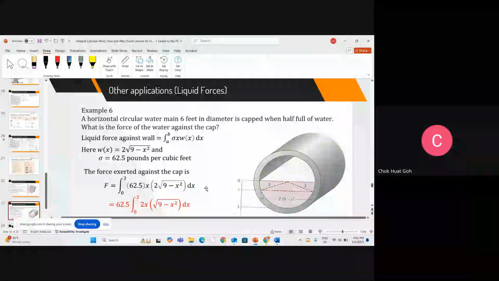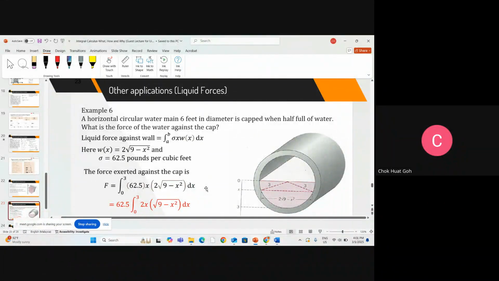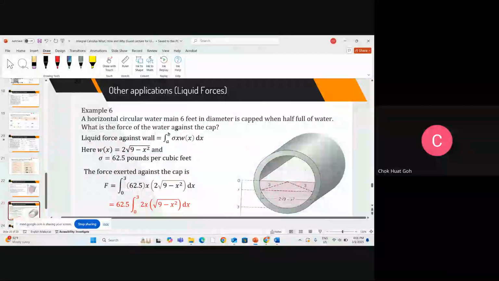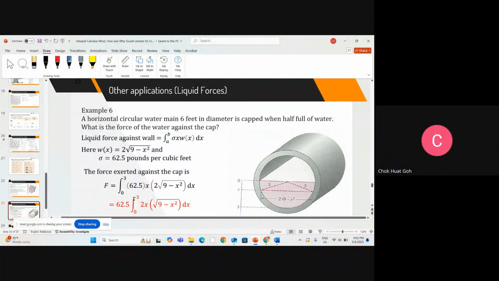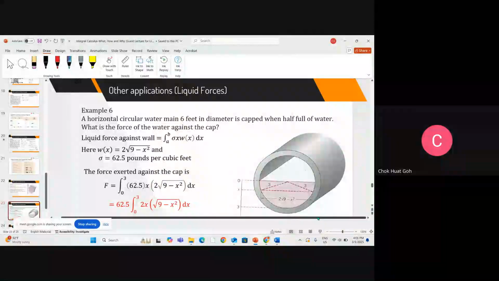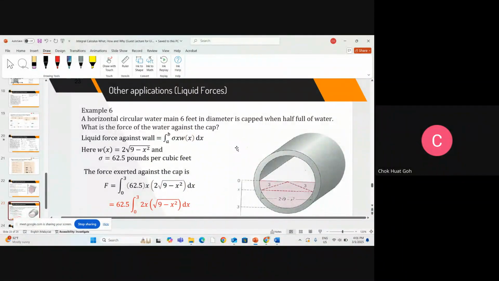Unfortunately, I don't think I have time to go through detail. I think that doesn't matter. There are some formula, and then you need to do your integration again to know the force exerted against your cap. Your cap is vertical here. So from here you can see that integration again. And then the integration here looks like it cannot be done directly using whatever we discussed just now. But you can see that this part, 9 minus x squared, if I differentiate, I get negative 2x, which is some number x here.